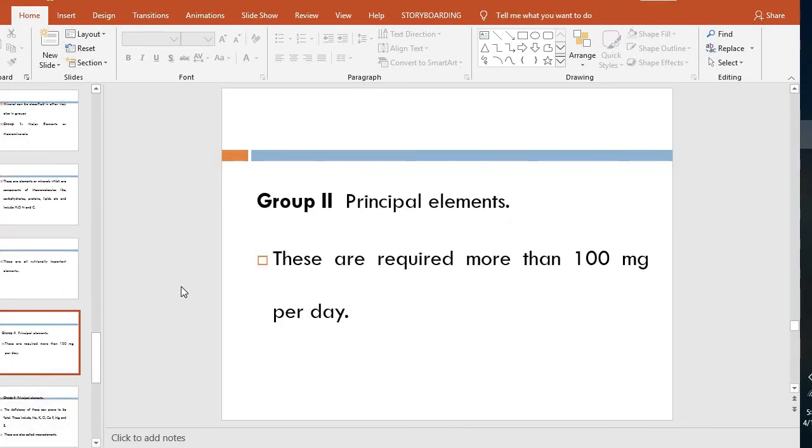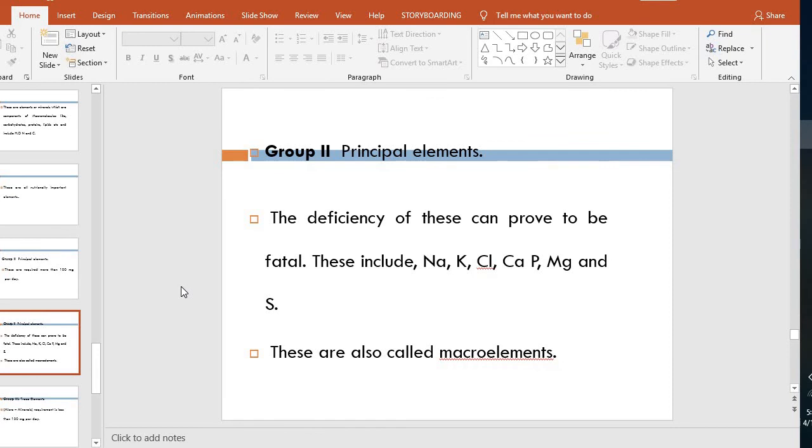Then group 2. These are the principal elements whose requirement is more than 100 milligram per day, and their deficiency can prove to be fatal. These include sodium, potassium, chloride, calcium, phosphorus, magnesium, and sulfur.